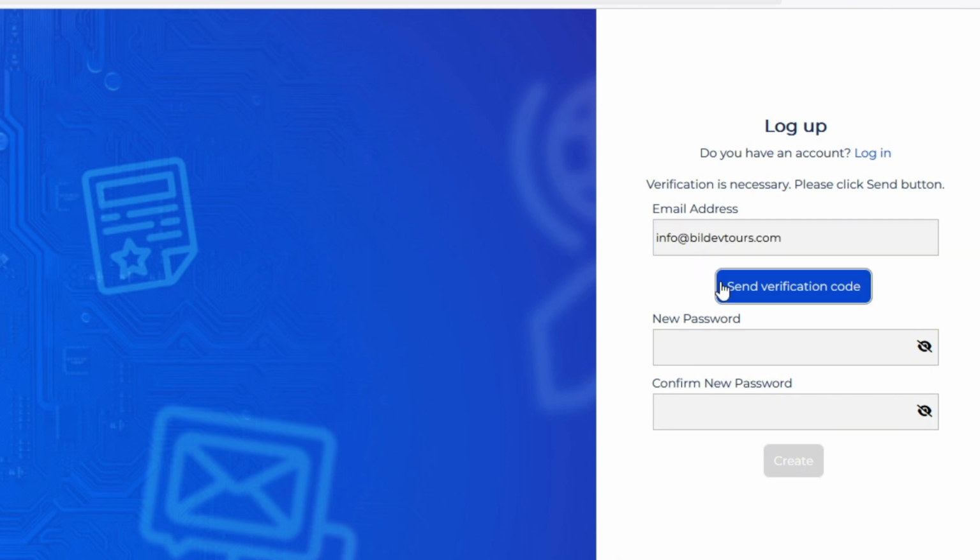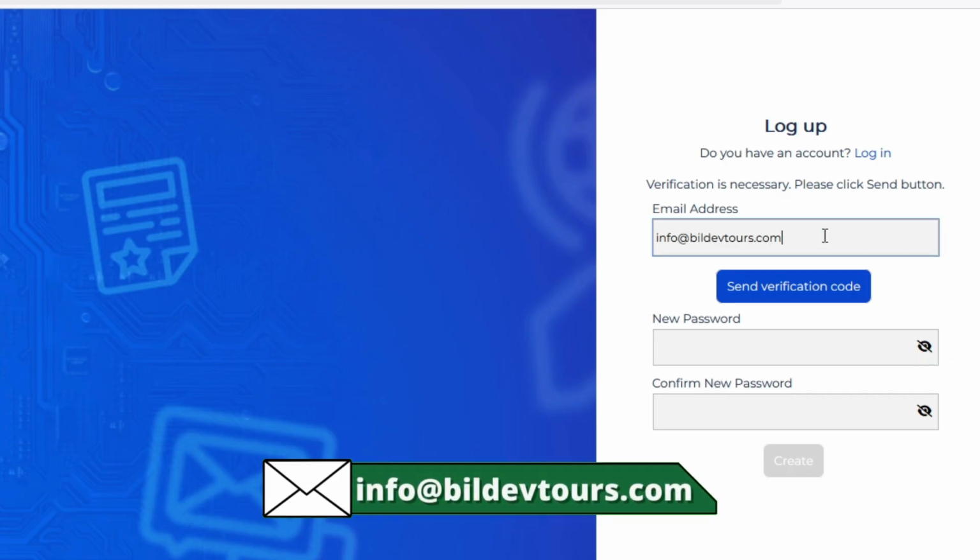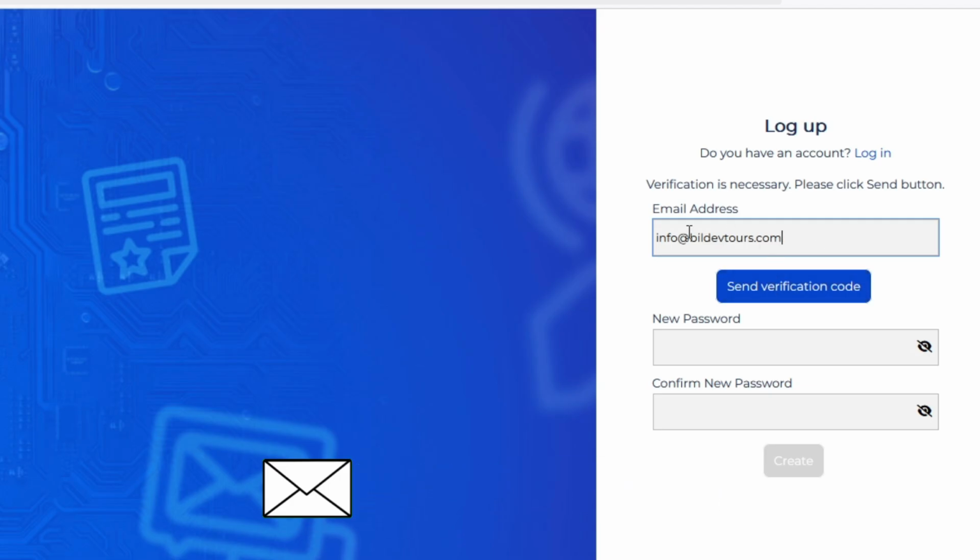info@bildevtours.com. And then you don't put a password here. It says new password, confirm new password. What you have to do after writing the email address is click on send verification code. When you click on send verification code, you will receive a code in your email inbox. And that's the code that you will put down in another window that will show up. And after that, you will set your own password.